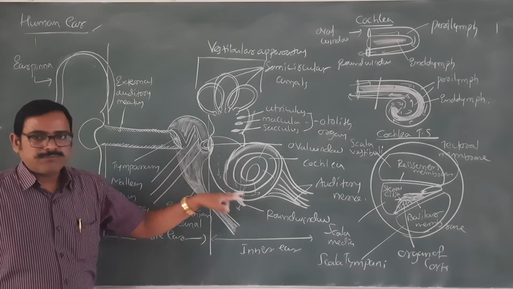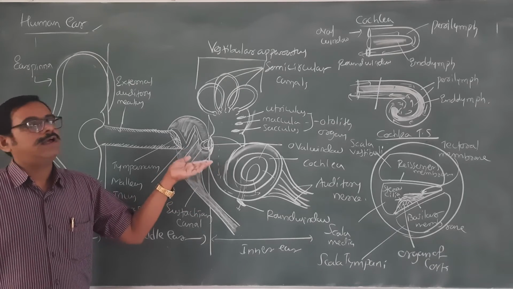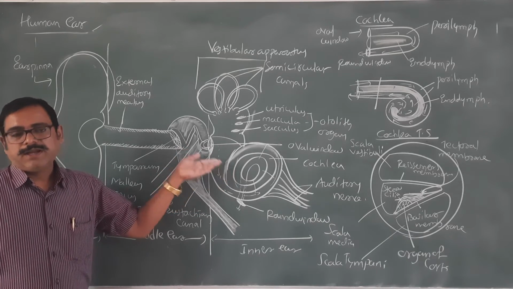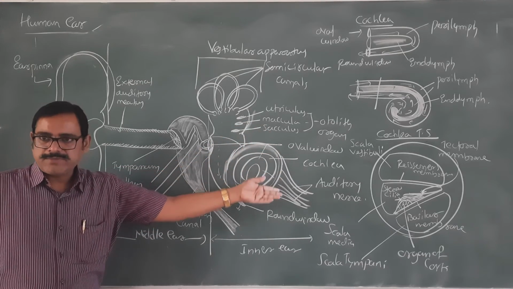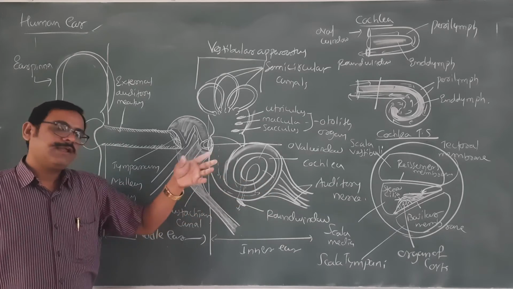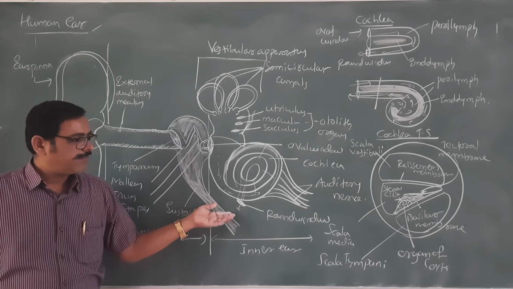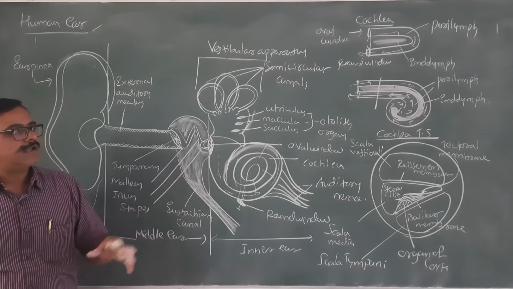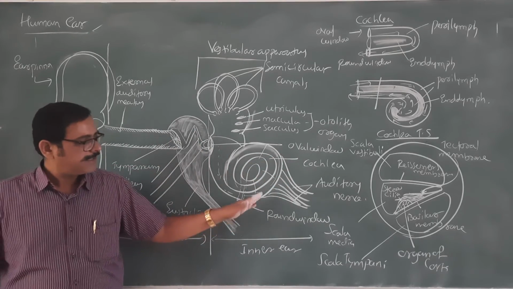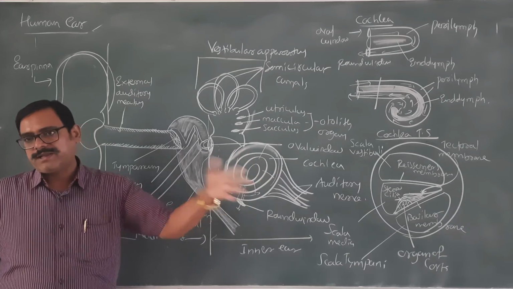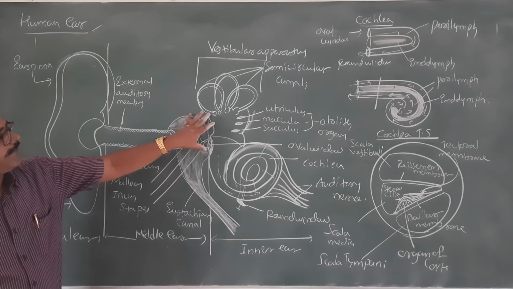When the vibrations move inside, they create movement of the inner fluids, the endolymph and perilymph, and also movement of membranes such as the Reissner's membrane and basilar membrane. After creating that movement, the vibration exits through the round window. The vibration signals are converted into impulses inside the cochlea, and those impulses are transmitted by the auditory nerve to the brain.